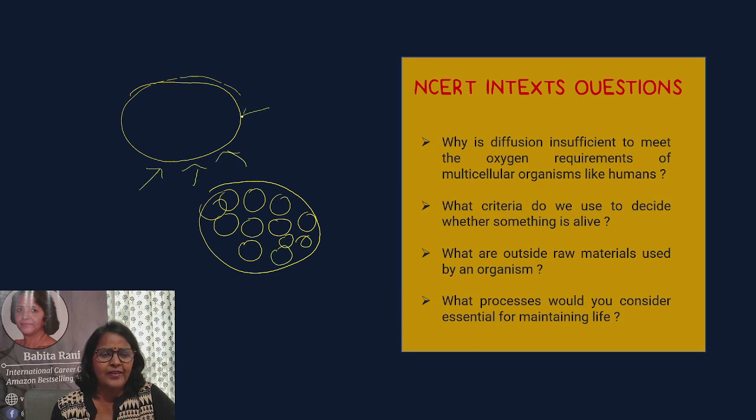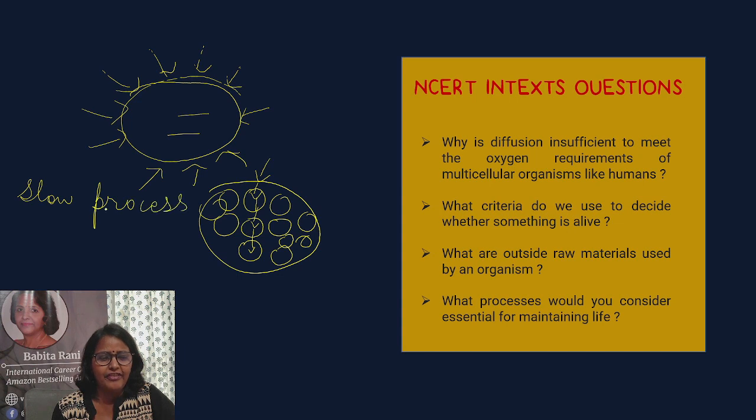So it can take oxygen from different parts, and oxygen reaches the cell very easily. But in a multicellular organism, if oxygen is taken by one cell, it has to be passed on to the other cell, and diffusion is a very slow process. So it takes a longer duration to reach each and every cell of an organism. That is why we say diffusion is insufficient to meet the oxygen requirements of multicellular organisms like humans.